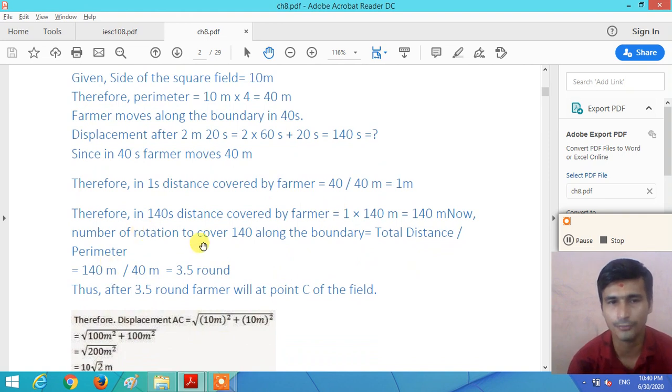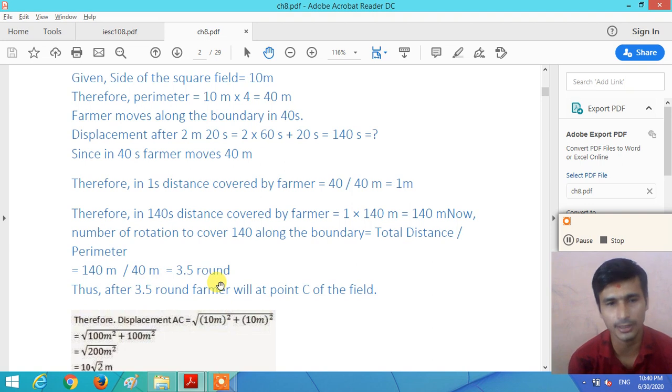The number of rotations to cover 140 meter along the boundary is equal to total distance divided by perimeter. So 140 meter divided by the perimeter of the square, 40 meter, we get 3.5 rounds.